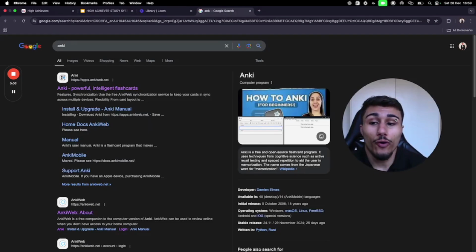Okay, quickly before I show you how to download Anki, if you don't know what it is, you can skip this if you already know what it is and you know how it works. If you don't know what Anki is, it's a flashcard app, but it's not just a normal flashcard app. Don't ever compare it to Quizlet, please. People ask me Quizlet or Anki.